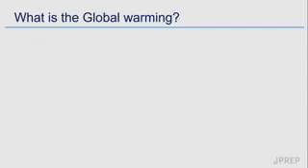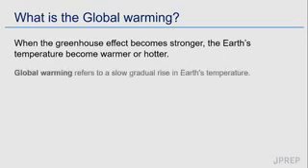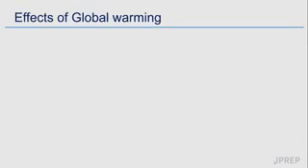Let's look at what we mean by global warming. Global warming comes about when the greenhouse effect becomes stronger such that the temperatures become warmer and warmer. Global warming therefore refers to a slow, gradual rise in the average temperature of the Earth. What does global warming cause?